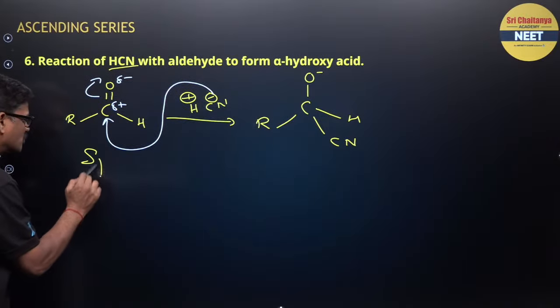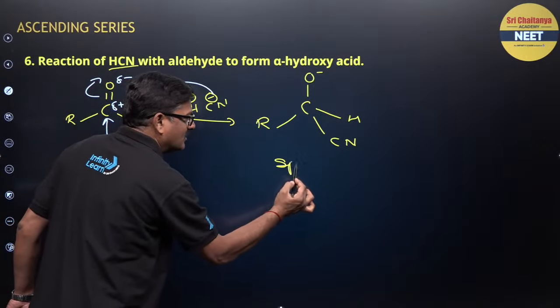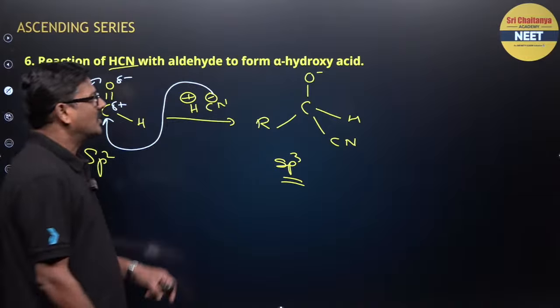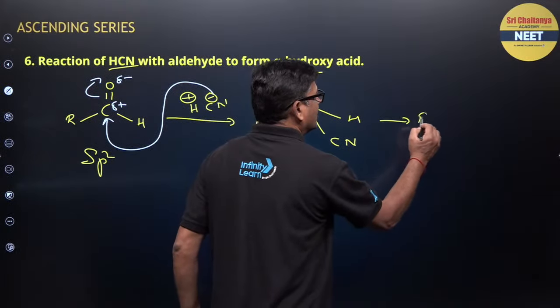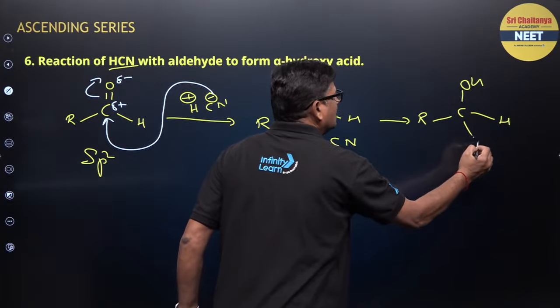जैसे sp2 जो कार्बन एटम है ट्रायंगुलर प्लानर, sp3 टेट्राहेड्रल बन गया, right? Now this is what is called as cyanohydrin. Okay, this is what is called as cyanohydrin.